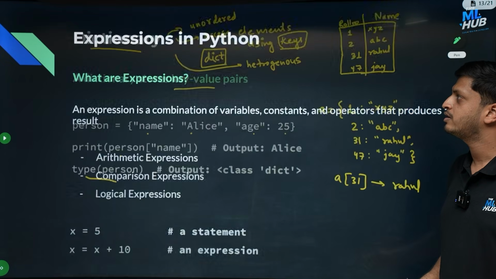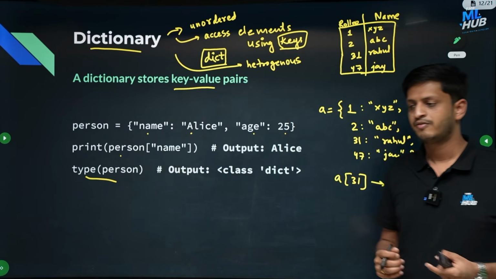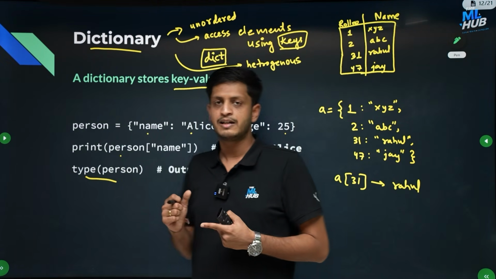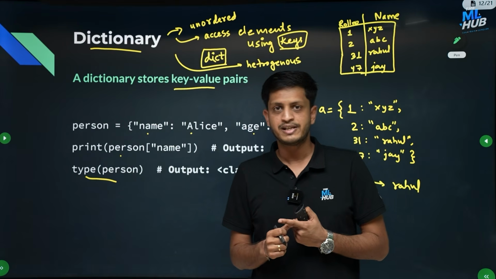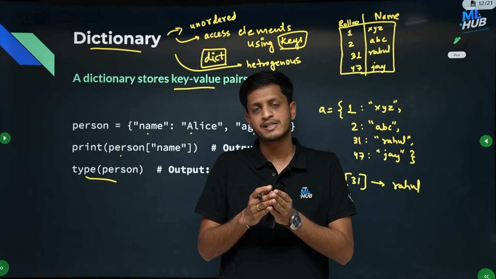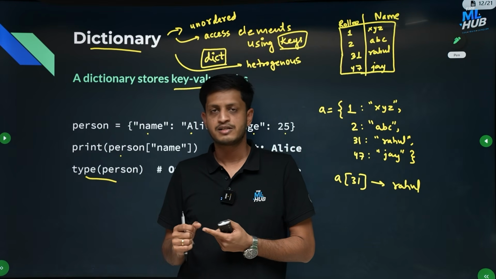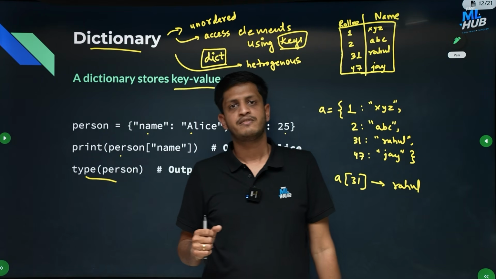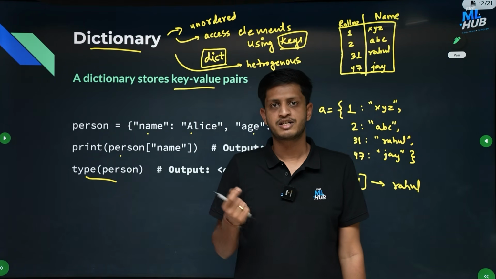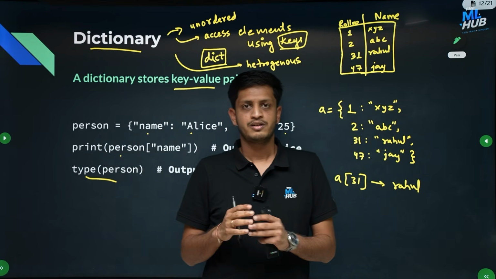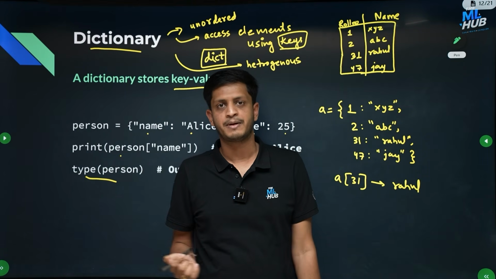Okay, so this is about all the data types in Python. We have seen numeric and then boolean, and then we have seen sequence. What are sequences? Sequences are ordered collections of items. In sequences we had list, tuple and string. Then we saw the set data type, which is an unordered collection, and then we saw dictionary. So these are all the basic data types in Python.